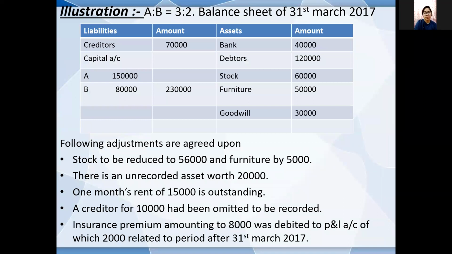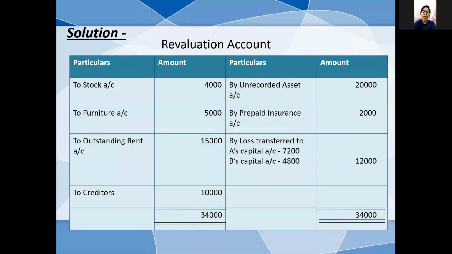Here is an example. A and B are partners in a firm in a ratio of 3:2. This is their balance sheet, and these are the adjustments which they agreed upon. Now we are going to make the adjustments in the revaluation account.